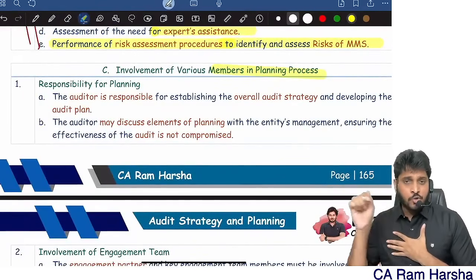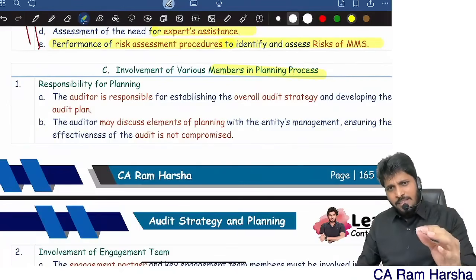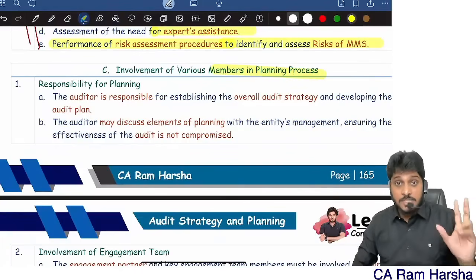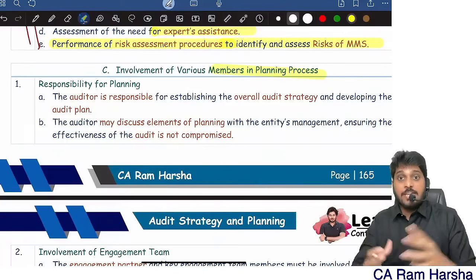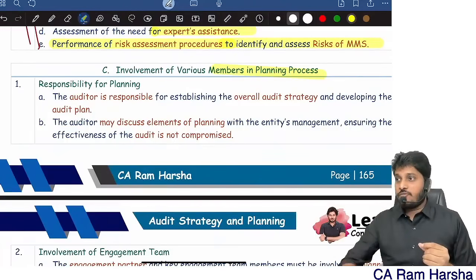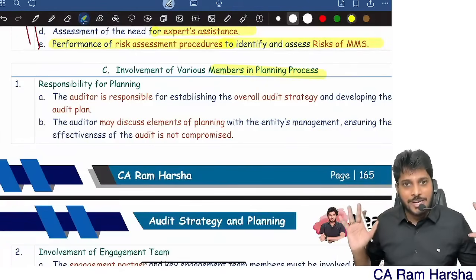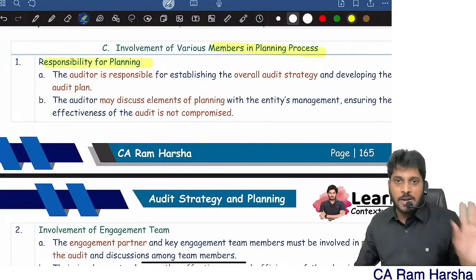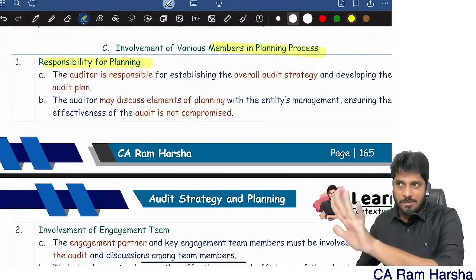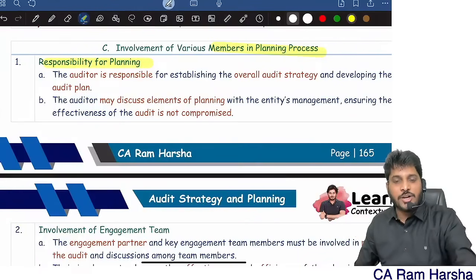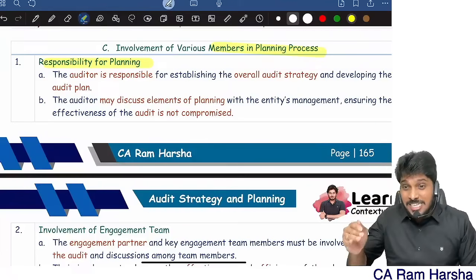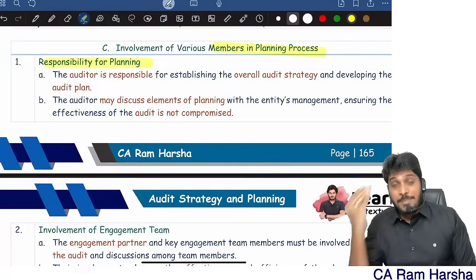Then tell me, when you're planning, will the auditor engage others? See, the engagement partner is the one who will sign the audit report ultimately. Will he plan the entire audit alone, or will he involve some team members also? Will he discuss with somebody else? Yes, obviously. You can't develop a plan in isolation. You have to discuss with management and with your team members, as your team is going to do the audit. Ultimate responsibility for planning is with the engagement partner, no doubt. The partner is ultimately responsible because the client appointed the firm and the partner has to sign the audit report. But even though you have 100% responsibility, you should discuss certain points when you are planning the audit.